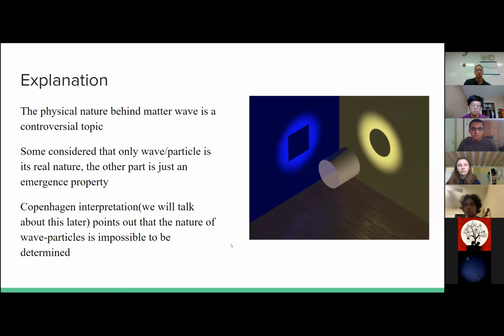So what's the explanation for this? The physics nature behind the matter wave is a controversial topic. Some consider that only wave is the real nature of electrons and photons. Some consider only particle is. The other part is just an emergent property.